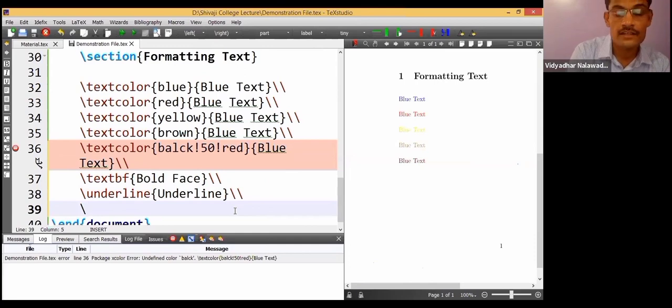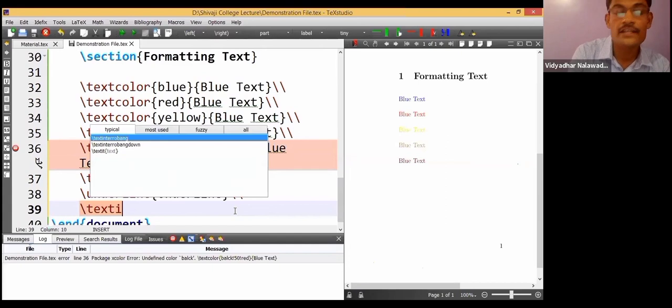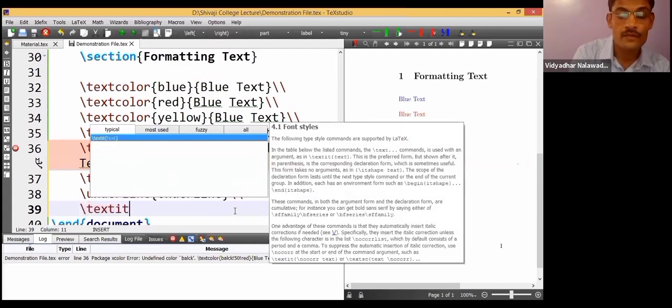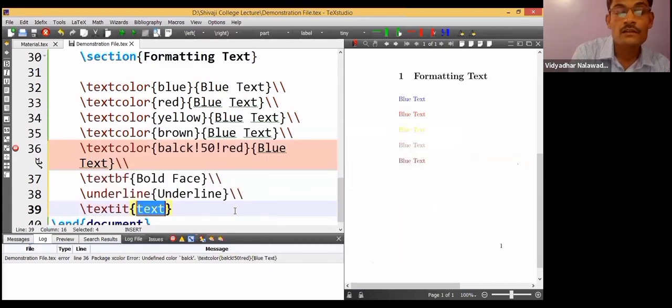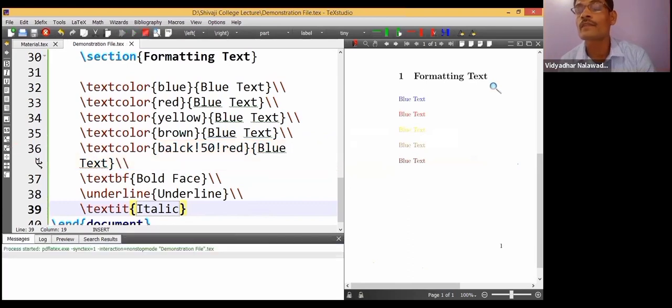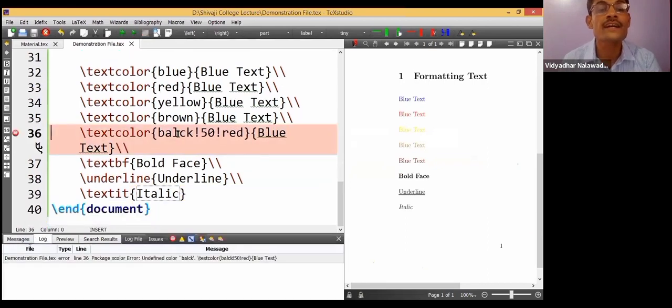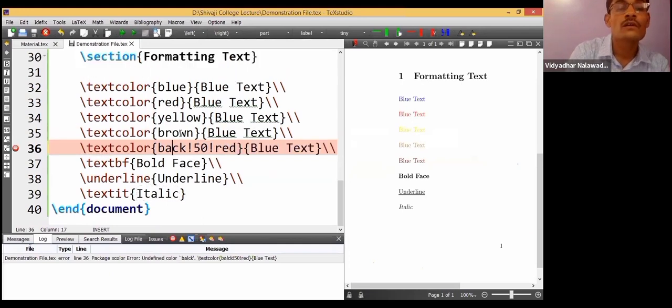How to italicize the text? textit, it will produce italic output. Let's compile it now. The spelling of the black color has been mistyped over here.